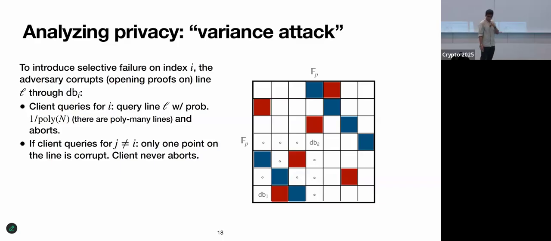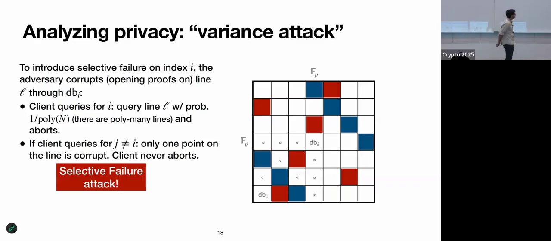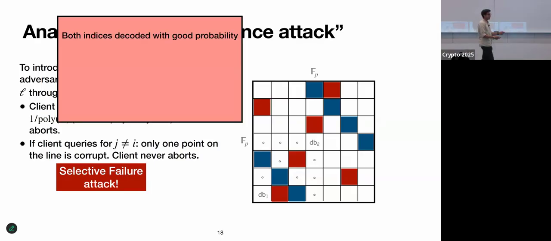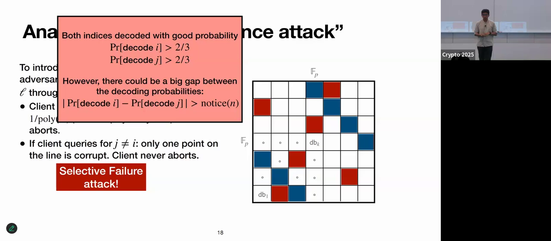It can tolerate some errors. Okay, so this leads to a selective failure attack still. And this is because even though for both I and j you will succeed on average with good probability, the success probability can differ between the two, as long as it's above whatever lower bound is, like 2/3 is what we said. You're fine according to the definition of LDCs, but it's not good enough for our purposes here.